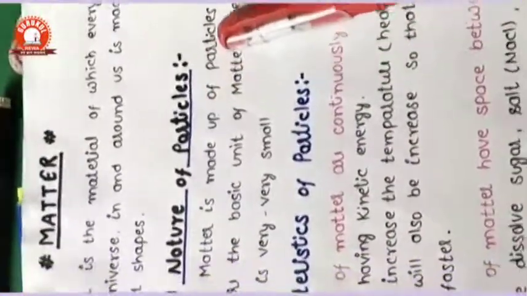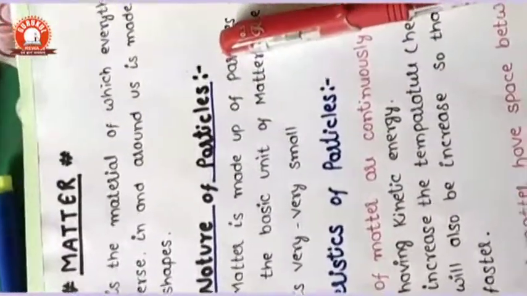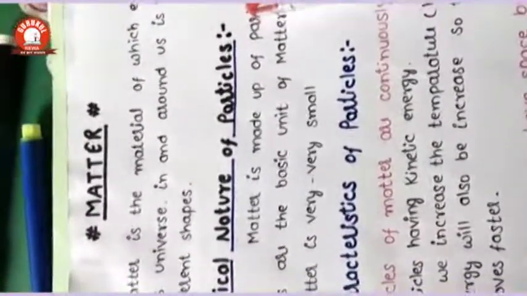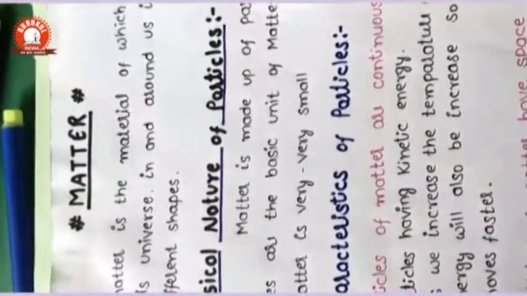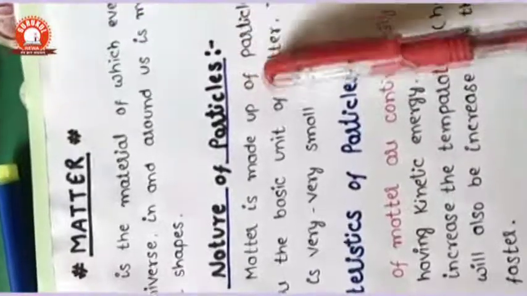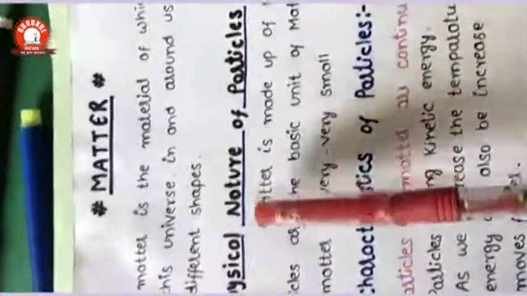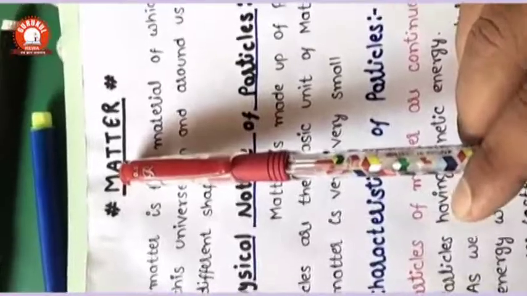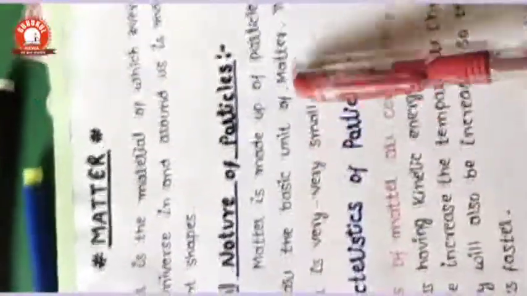It means that all matter, if you see anything around you, the wall of the room, door, window, pen, table, chair, floor, any ornamental thing present in your house, all the things are actually made up of particles, and these particles combine and form matter, in any form, that is solid, liquid, or gas. So matter is made up of particles, that is, the particle is the basic unit of matter.